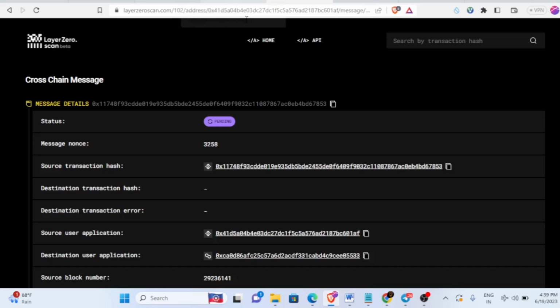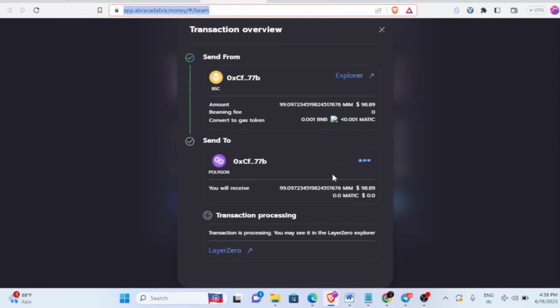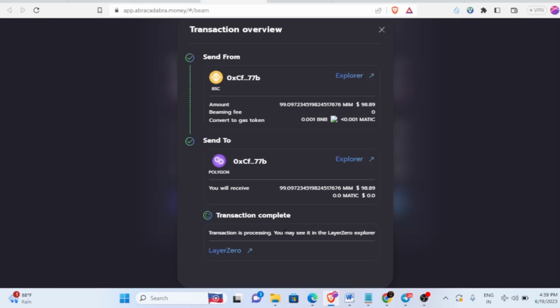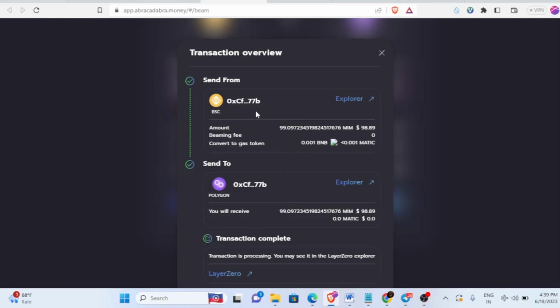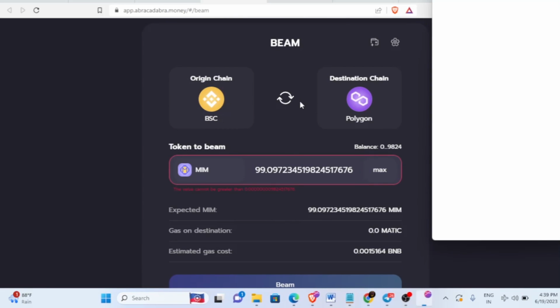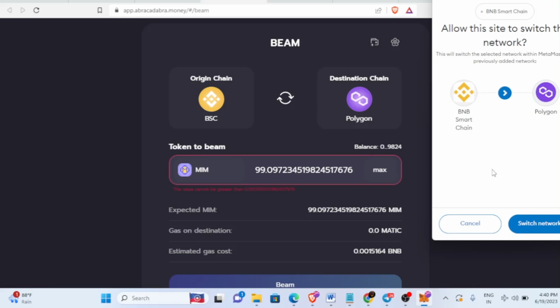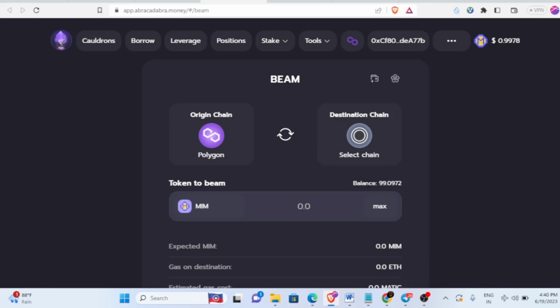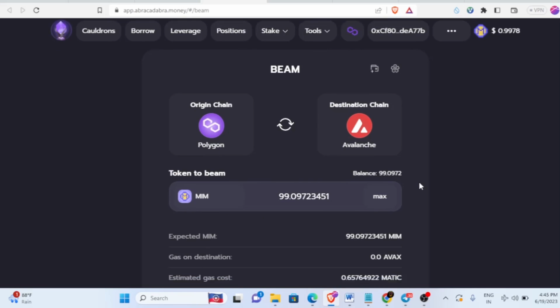Okay, so come back here, and we need to wait for a while. So once it transferred from here, you can see the transaction got completed now. So if you go and check here, you can see it's delivered. So like this only we have to do. Okay, so once you successfully transfer from this chain to this chain, now we're gonna do from Polygon to some other chain. Okay, so just click on this, and then we're going to change the network. And now we're going to transfer this MIM stablecoin from Polygon chain to some other chain. Okay, so this is what you have to do.